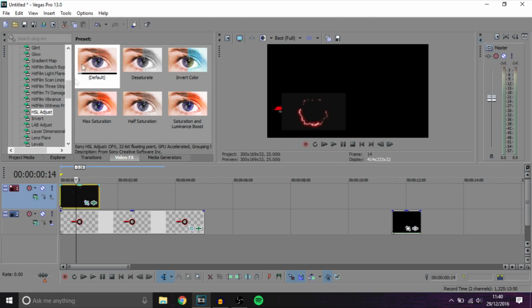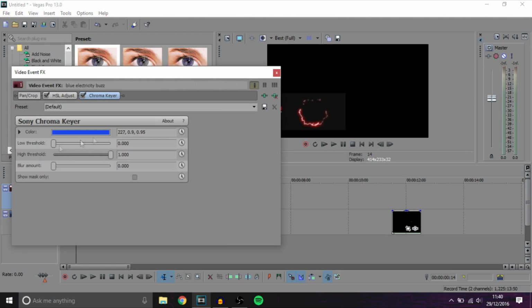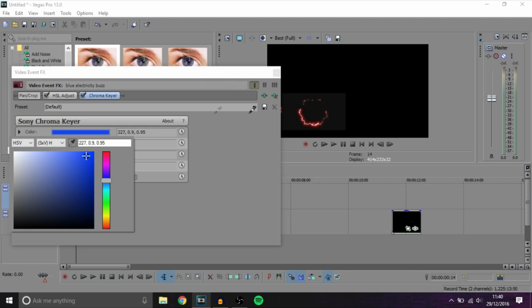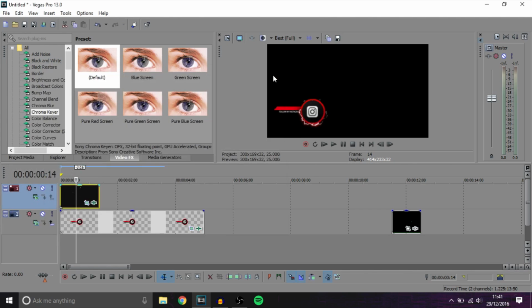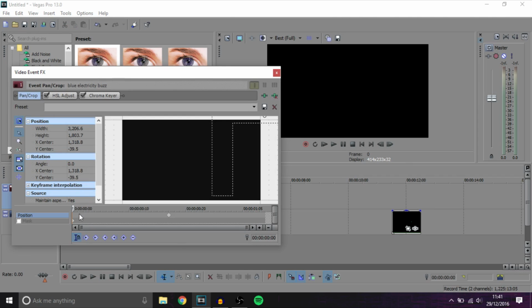Yep. So what we're going to do is add a chroma key. So let's go to chroma key, bring it on, go to colour, go to the pipette and then choose the black, and then it'll get rid of the background for you. So there we go, we've got the red ring, but obviously we want to make it so it stays in the exact place the whole time. So basically you just want to move it to the left with the thing.